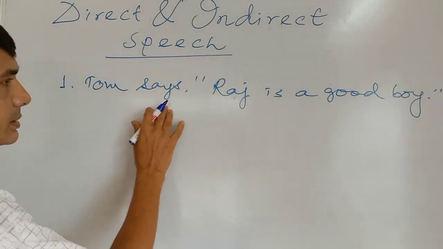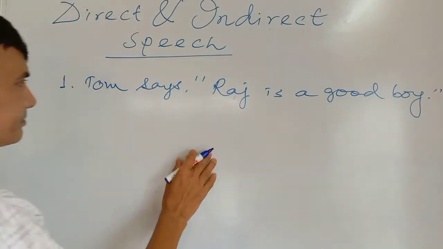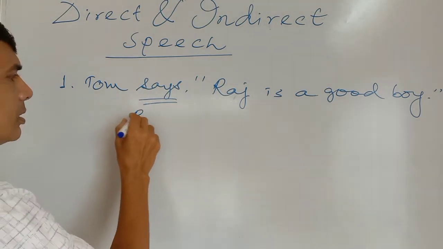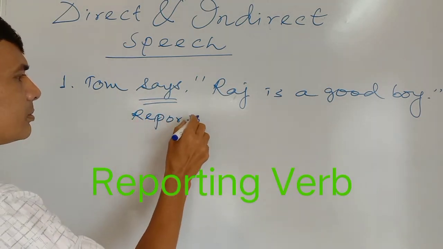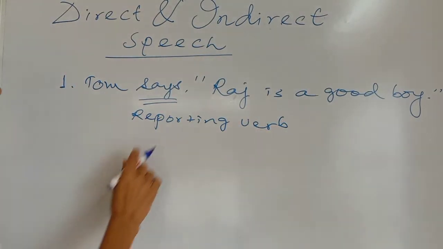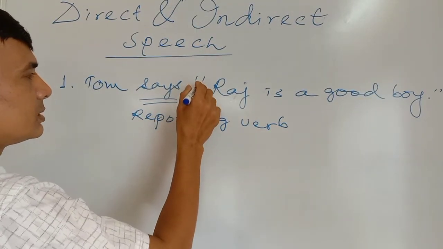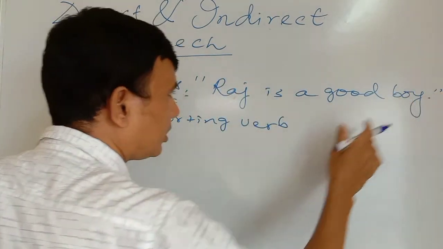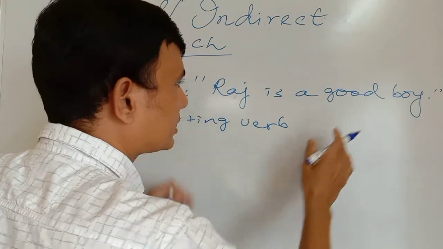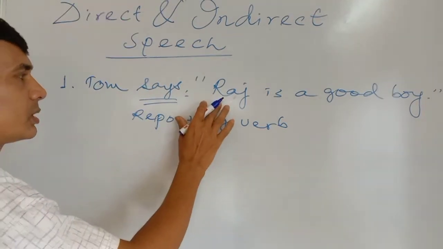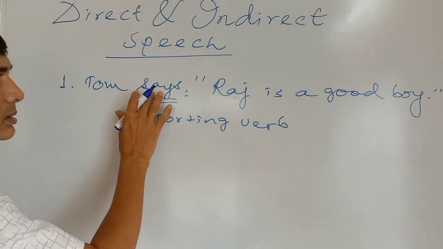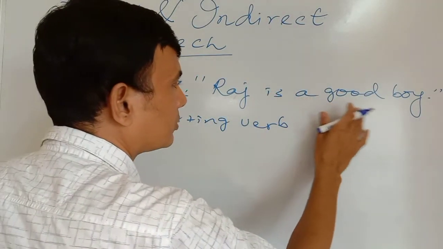Tom says, "Raj is a good boy." Look at this verb, says. This is called reporting verb. And there is a comma, there are inverted commas or quotation marks. I have put this speech, Raj is a good boy, within quotation marks as it is the direct speech of Tom.